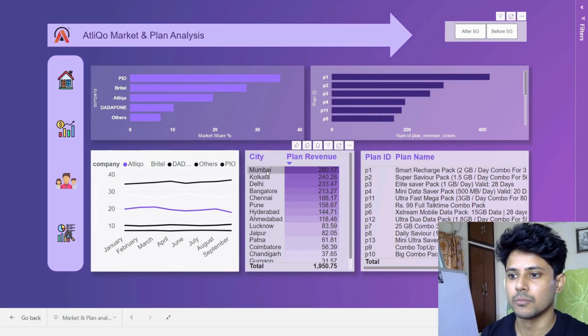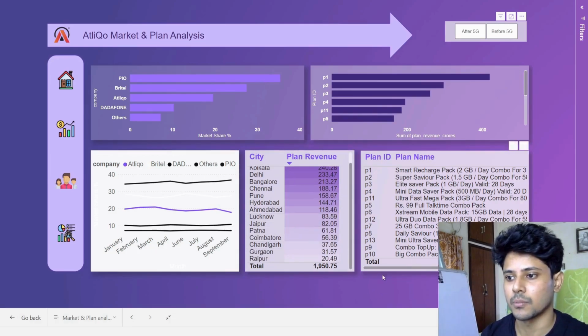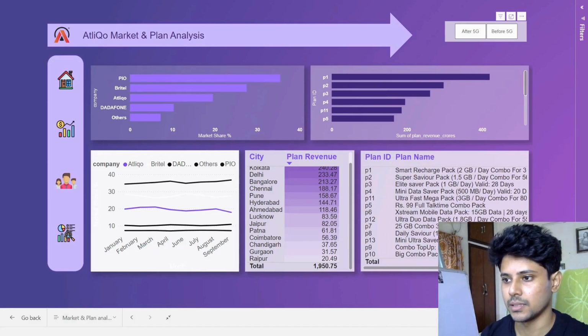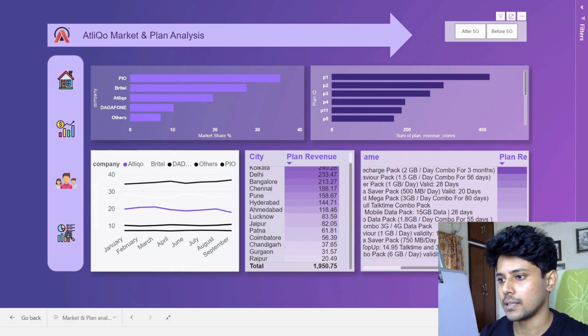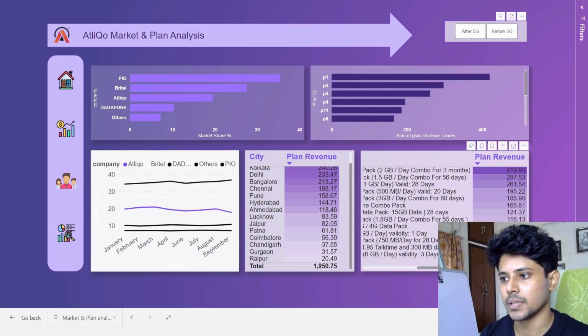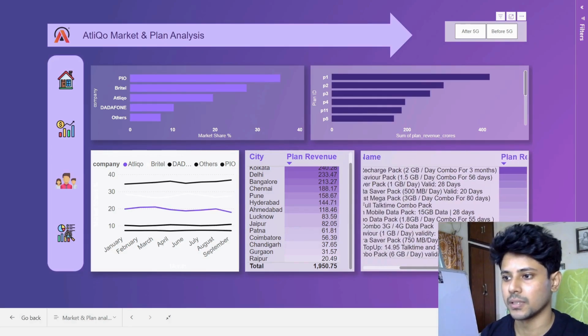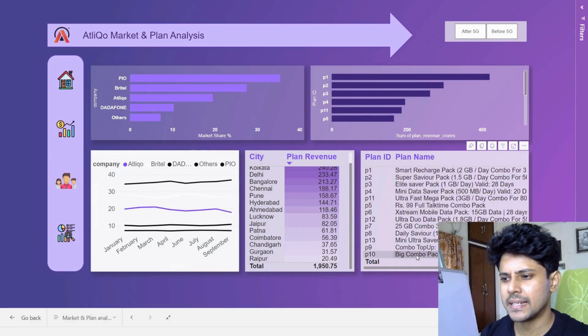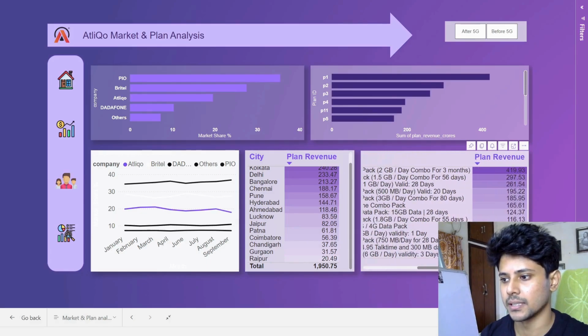By city revenue, again, Mumbai tops the list and Raipur is at the bottom. And for plans, we have the P1 plan. Even before 5G, it was bringing us the most amount of revenue, and after 5G also it is bringing us a lot, so it tops the list, followed by P2 and P3. And P10, the big combo pack of 6 GB per day, is the least.